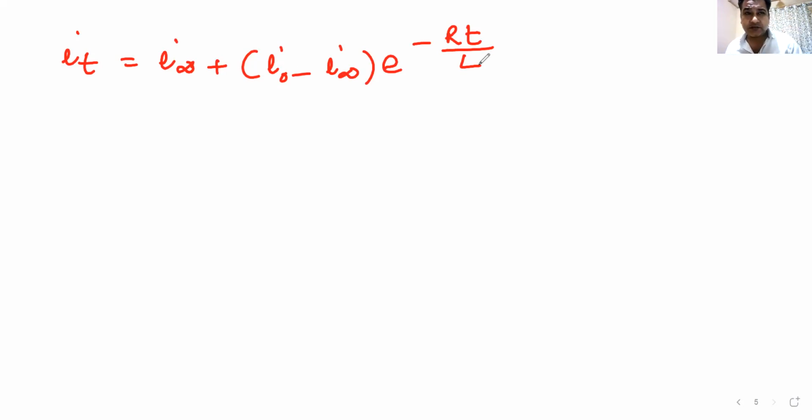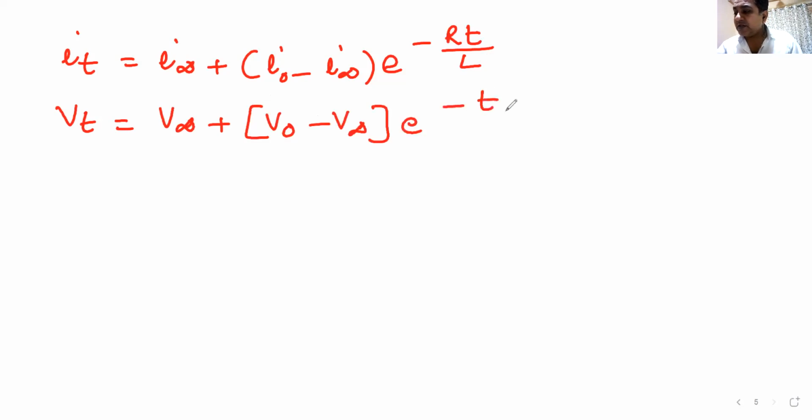Similar formula exists for capacitance. For capacitance, you can write in terms of charge or you can write it in terms of voltage. I write it in terms of voltage. Voltage across the capacitor will be voltage at infinity plus (voltage at 0 minus voltage at infinity) e to the power minus t by RC. That's how you write it for your voltage. If you want to write it for charge, instead of VT, just write QT.